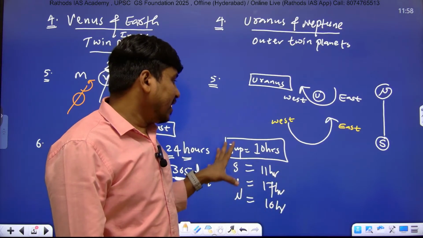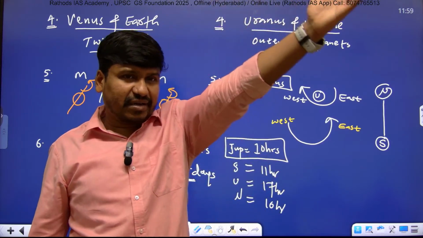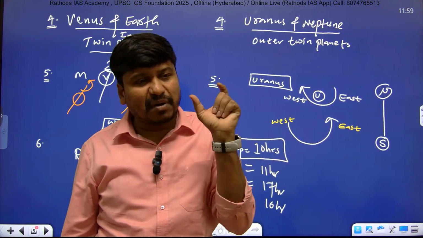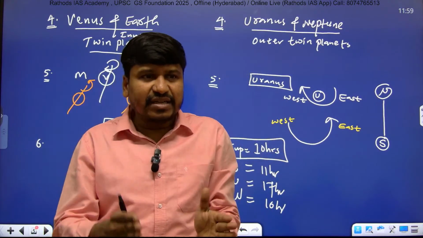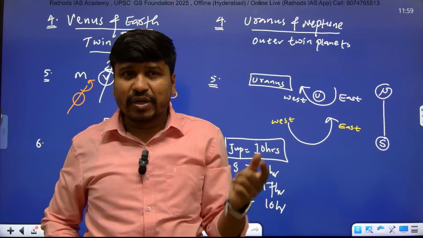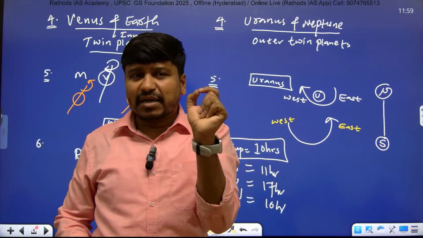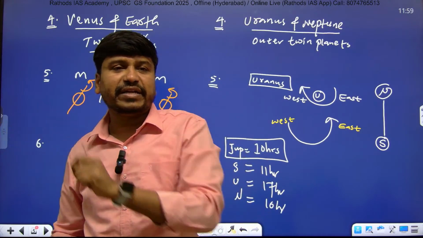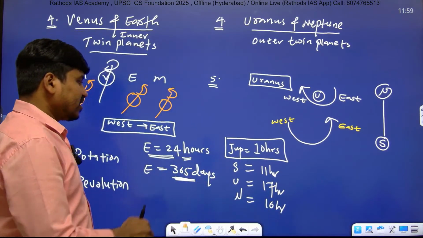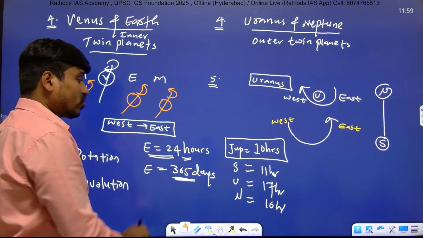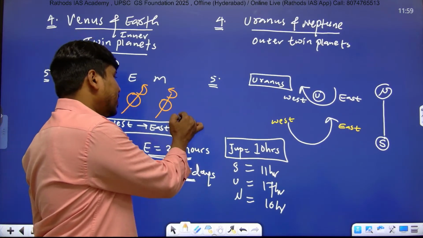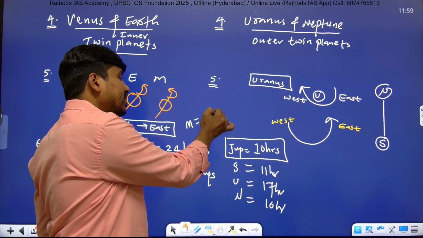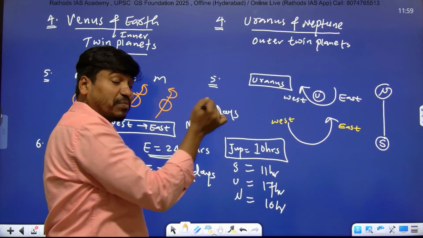So please remember, outer planets might be bigger, they might be larger, but they are less dense. Why are they less dense? Made up of ice and gases. As they are less dense, their rotational speed is more. As their rotational speed is more, they complete one rotation in lesser time as compared to inner planets. And among inner planets, Earth takes 24 hours to complete one rotation. But Mercury, listen carefully, Mercury takes almost 59 days to complete one rotation.